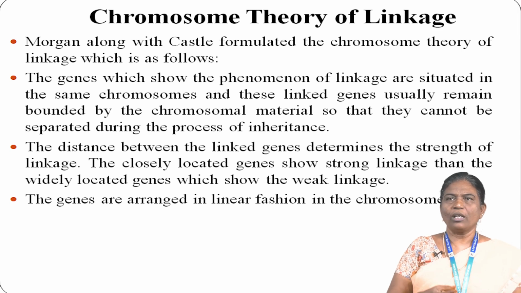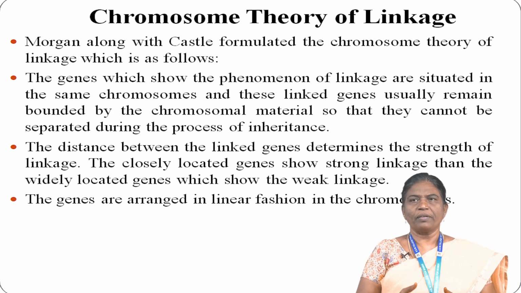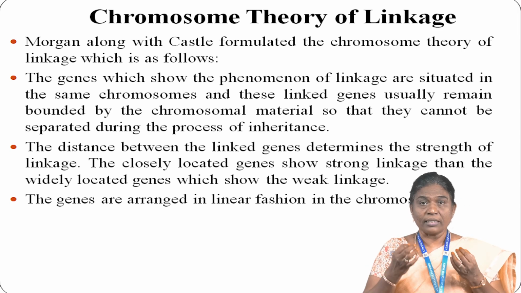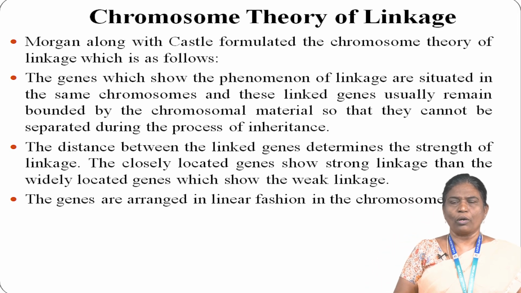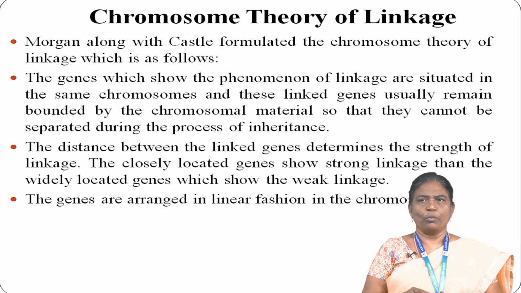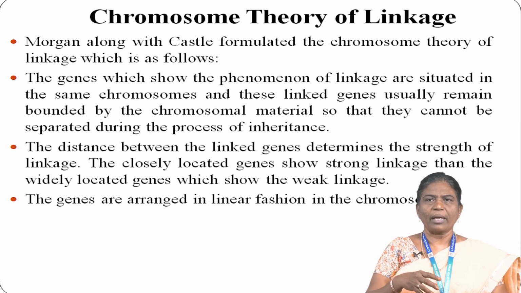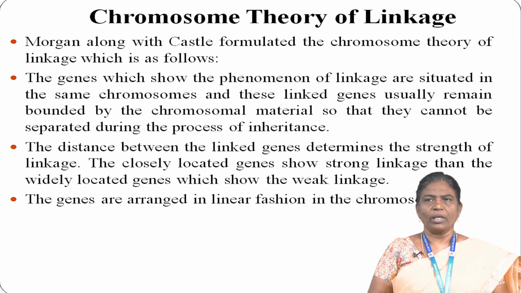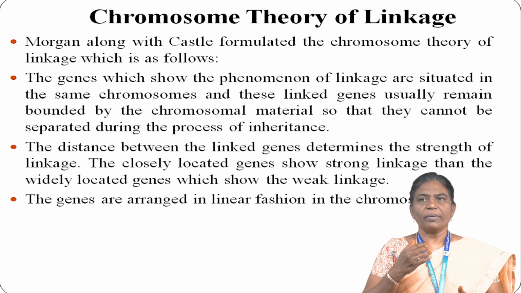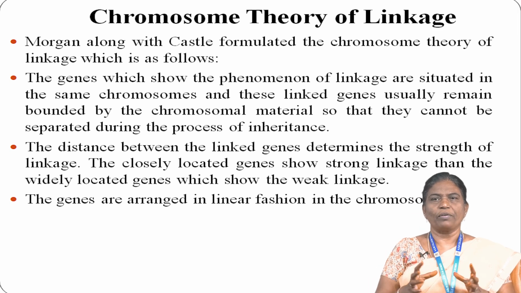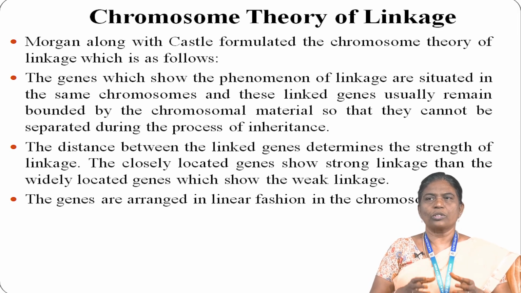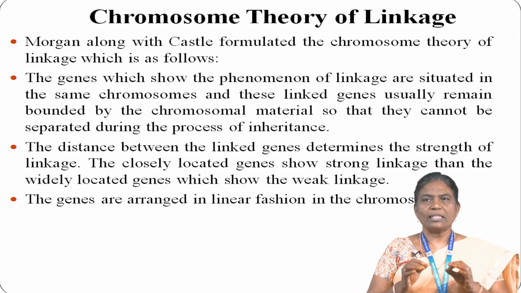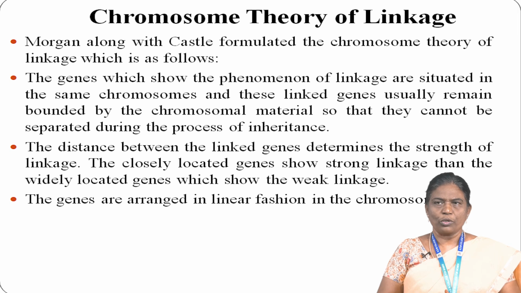Let us see something about the theory of linkage. Here Morgan along with Castle formulated the chromosomal theory of linkage, which is as follows: the genes which show the phenomenon of linkage are situated in the same chromosome, and these linked genes usually remain bound by the chromosomal material so that they cannot be separated during the process of inheritance. The distance between the linked genes determines the strength of linkage. The closely located genes show strong linkage, while the widely located genes show weak linkage. The genes are arranged in a linear fashion in the chromosomes.